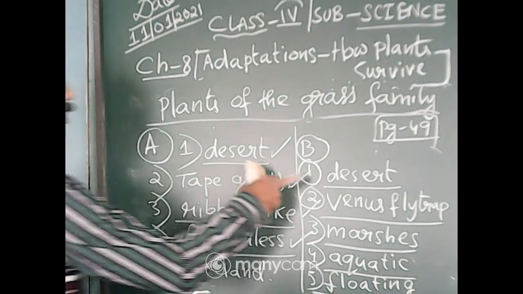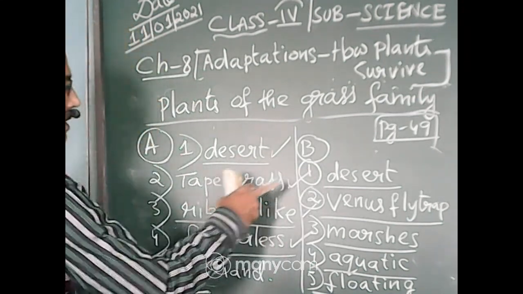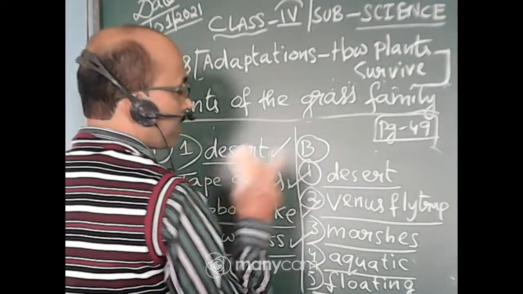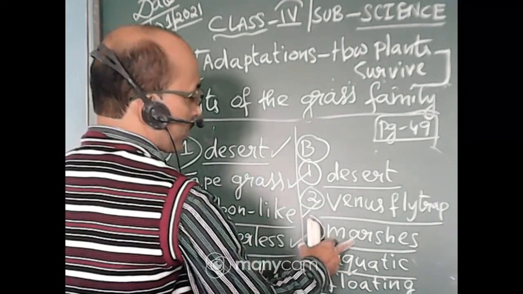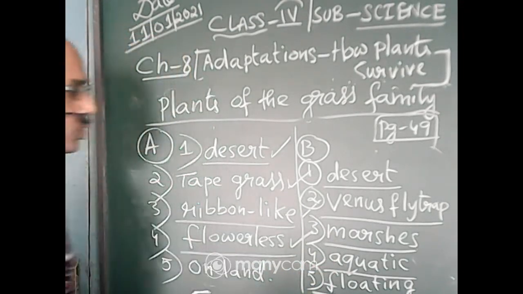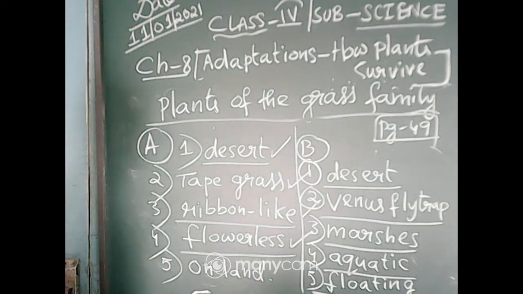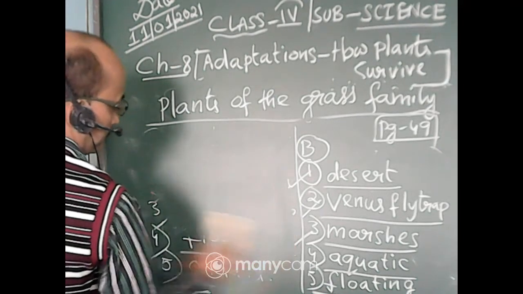Then the fill in the blanks: number 1 desert, number 2 Venus flytrap, number 3 marshes, number 4 aquatic, and number 5 floating.